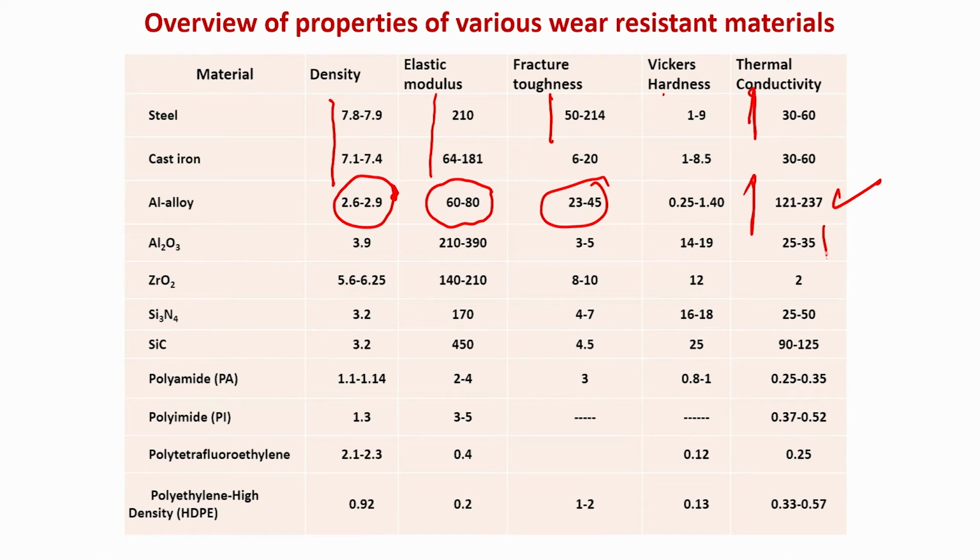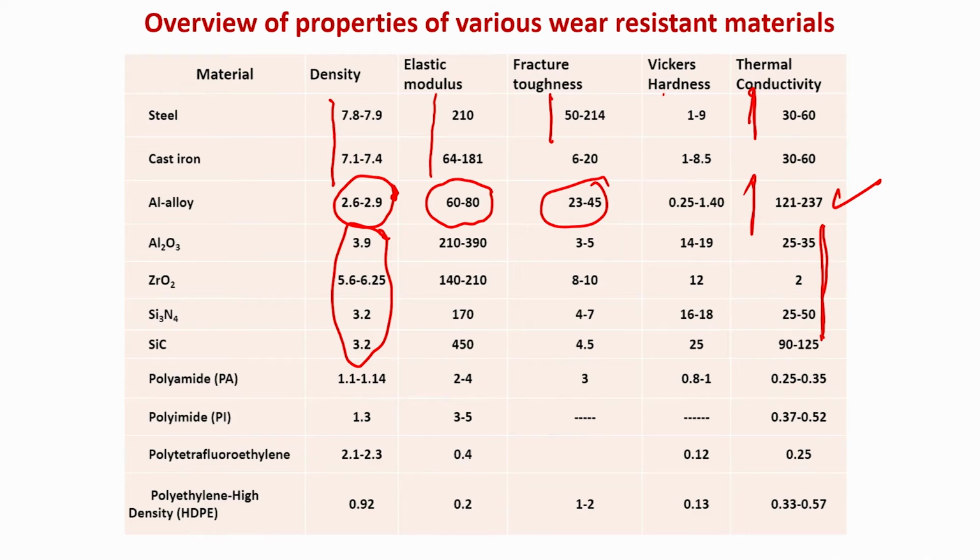Now, if you go to ceramics, the thermal conductivity is lower. What it means is that if you use ceramics for the two materials, then the heat generation will be very high, simply because the thermal conductivity is fairly low. But at the same time, you must recognize that many ceramics have a low density, like alumina 3.9, just half of that of steel.